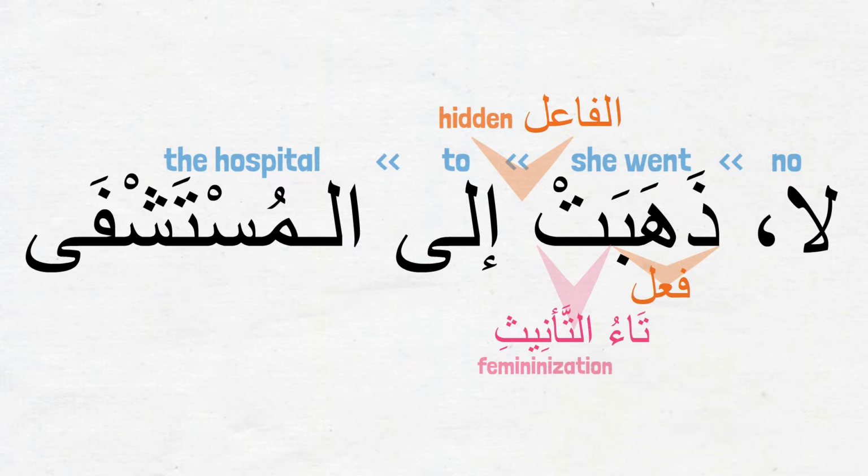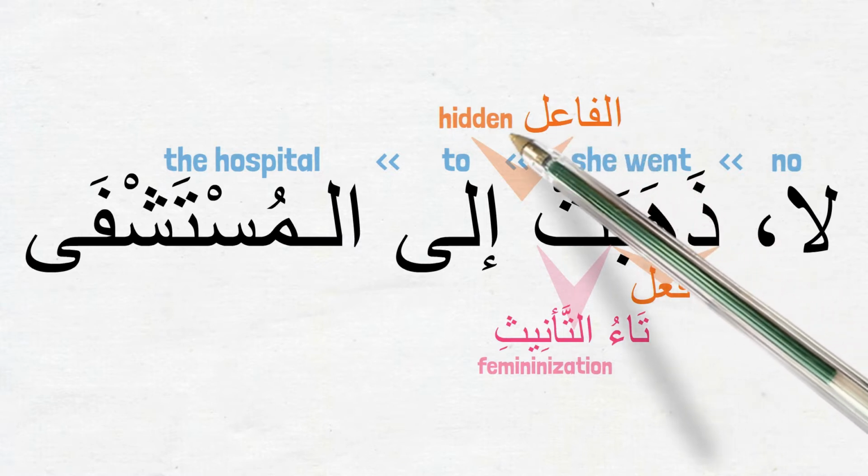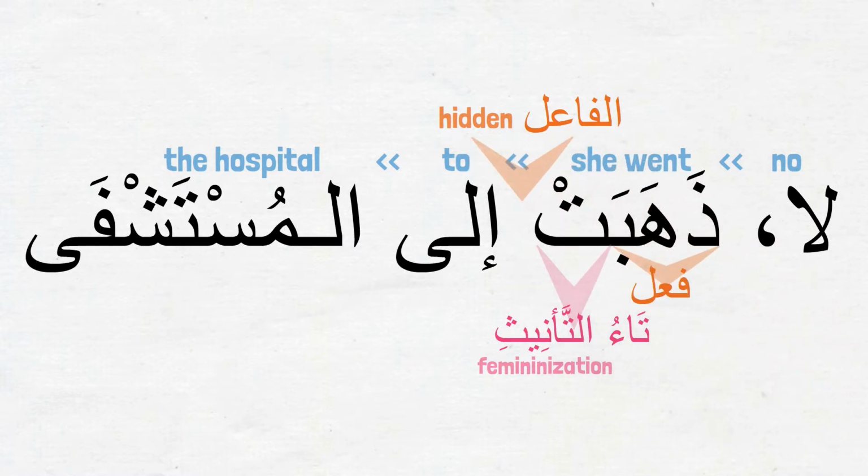This name is an idafa combination, by the way, meaning ta of feminization. So unless the fa'il is explicitly given after the verb ذهبت, we say the fa'il or the doer is hidden and it refers to hiya. Remember with ذهب, we used to say the fa'il is hidden and it refers to huwa. Now with ذهبت, we are saying the fa'il is hidden and it refers to hiya.